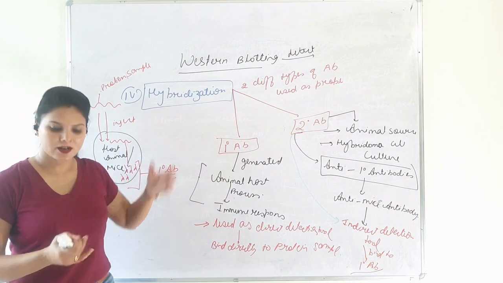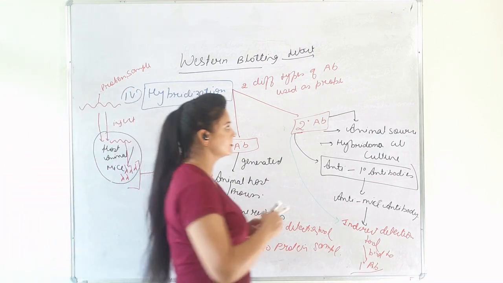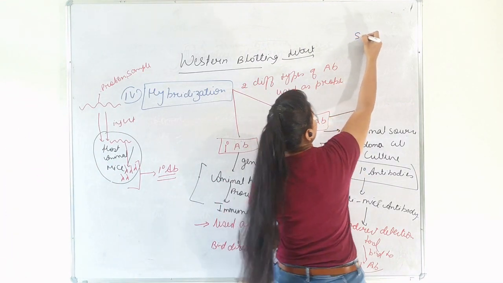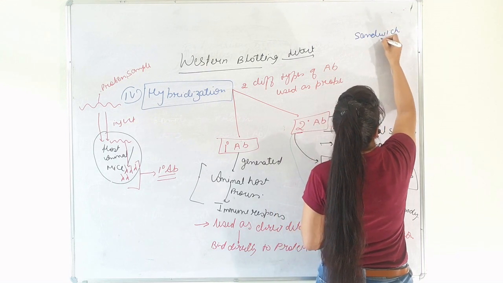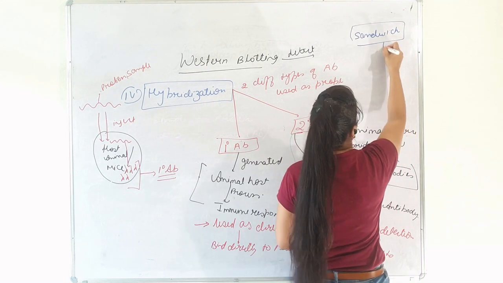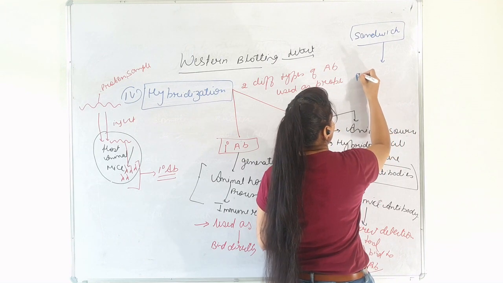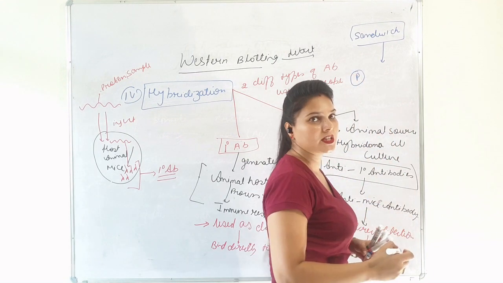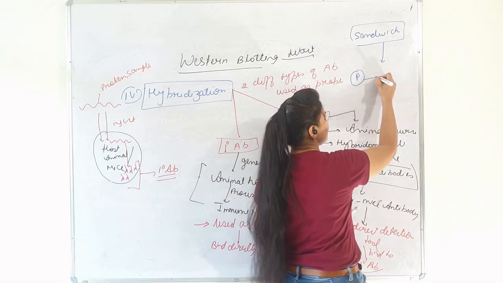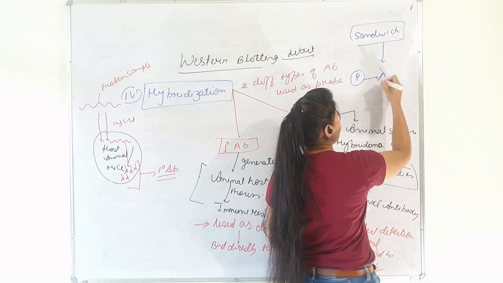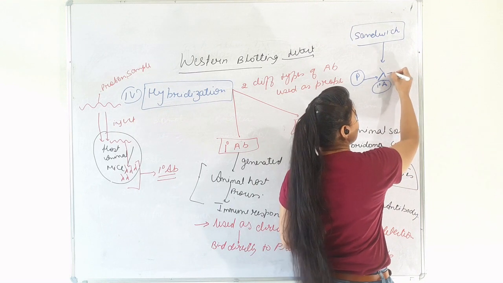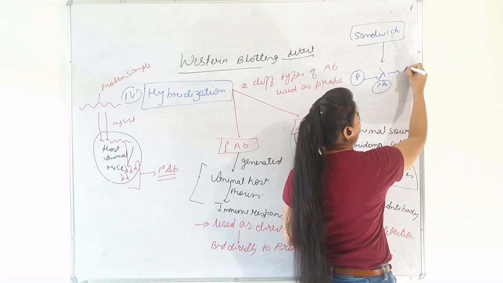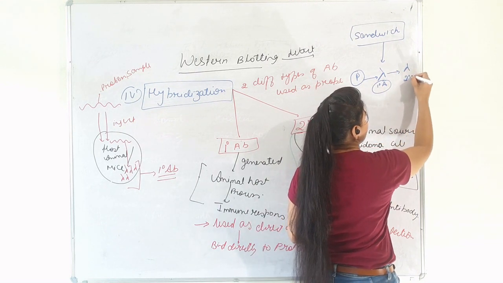Hybridization works as a sandwich. Why? This is a protein sample which is bound to the primary antibody, and the primary antibody is bound to the secondary antibody.